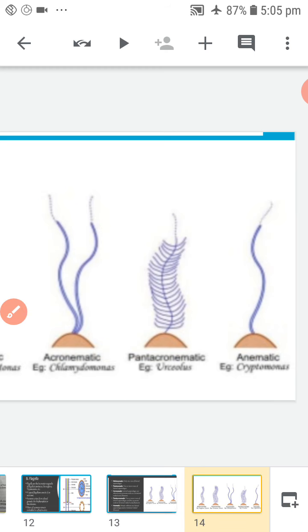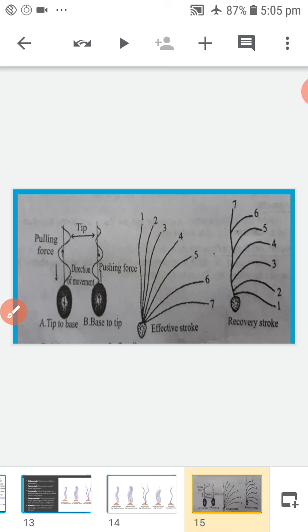Next, types of flagellar movement. Flagellum shows undulation movements, sidewise lash movements, and spiral gyration movements. First one, undulation movement. The undulation from the base to the tip causes a pushing force and the organism is pushed backwards.